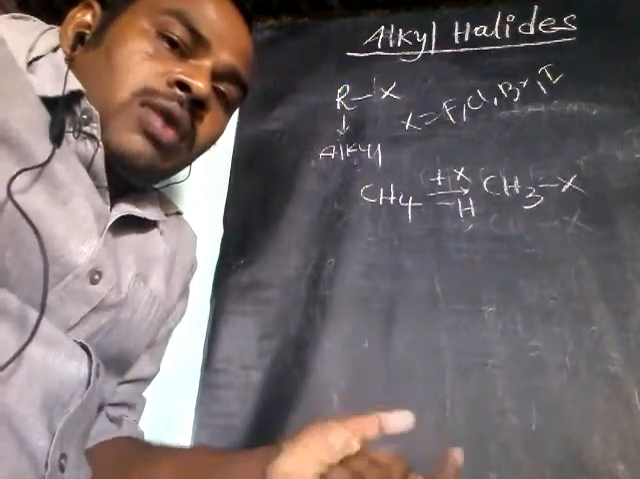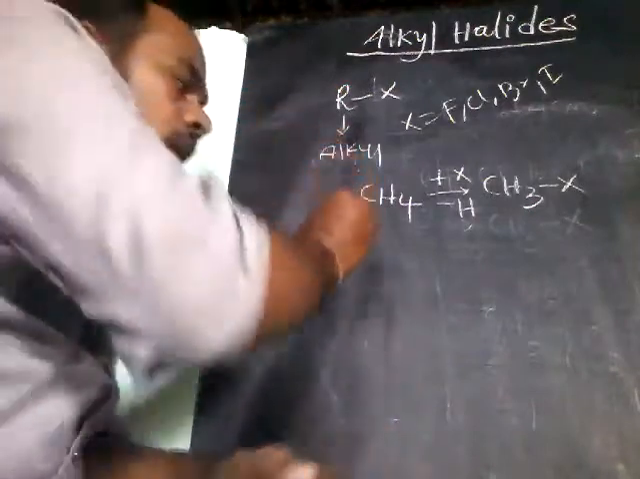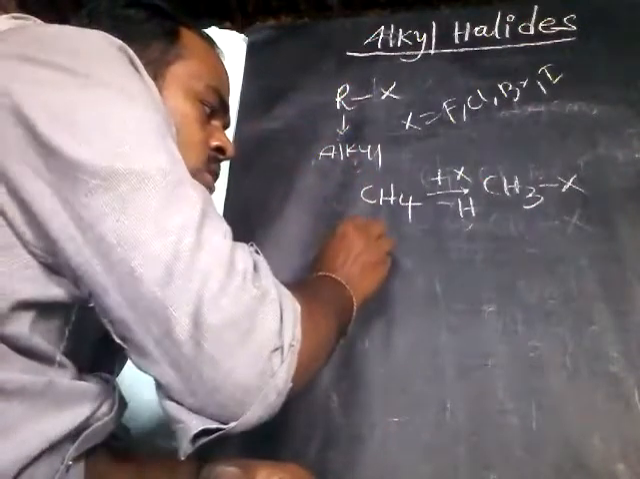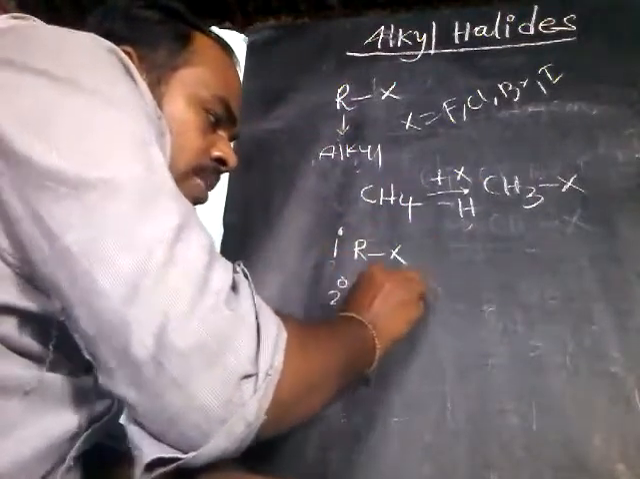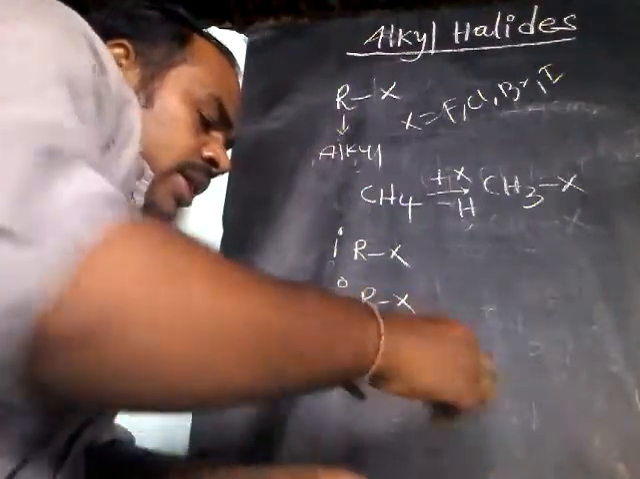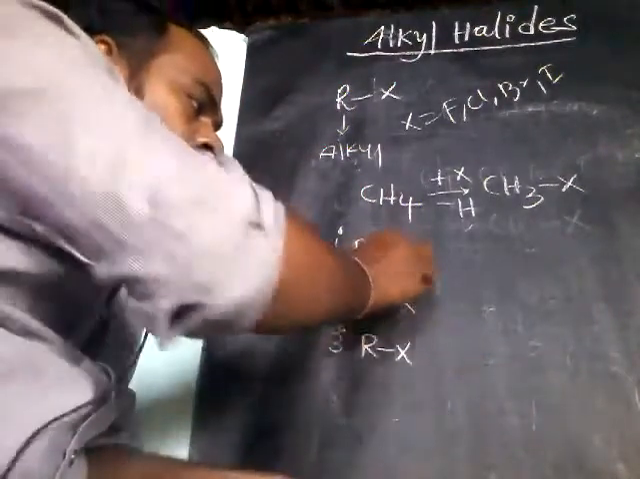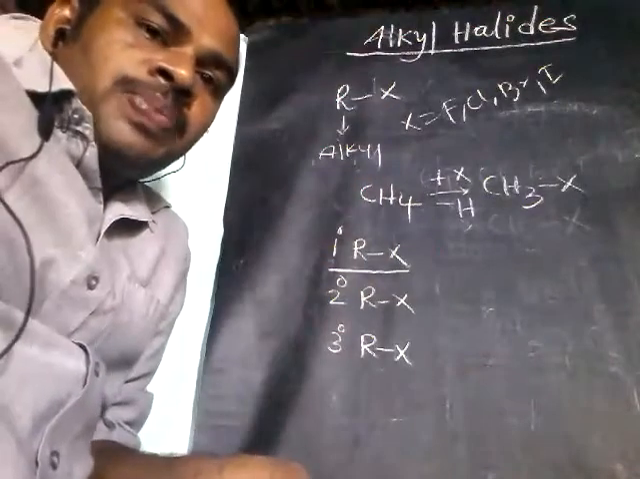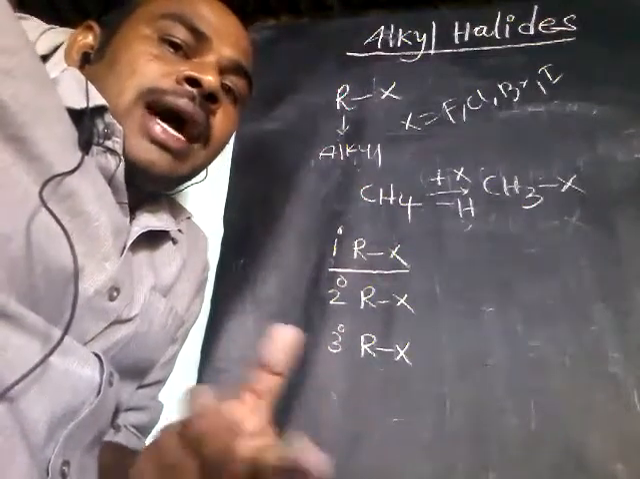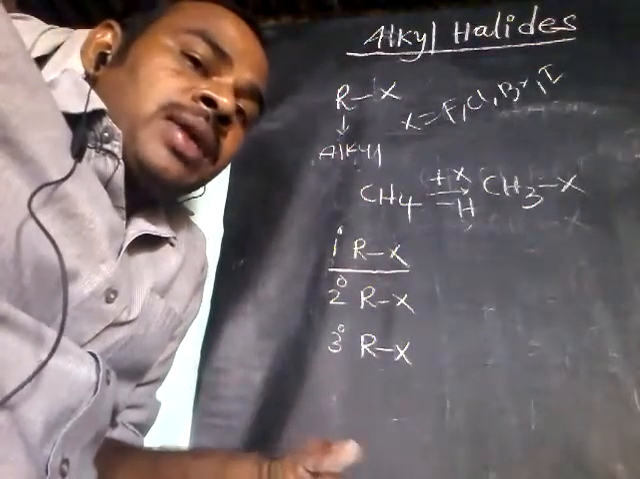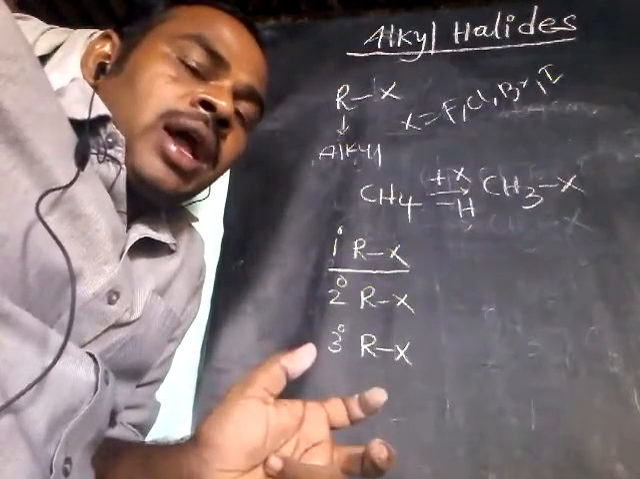Next, coming to the types of alkyl halides. We have three types: primary alkyl halides, secondary alkyl halides, and tertiary alkyl halides. Now, what are primary alkyl halides? They are the alkyl halides in which the halogen atom is connected to a primary carbon. Those are called primary alkyl halides.